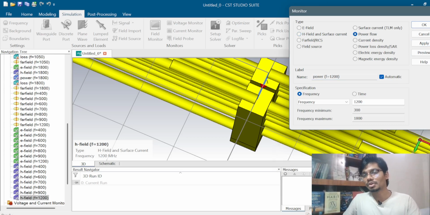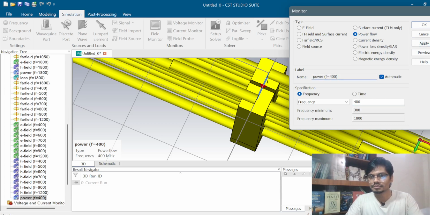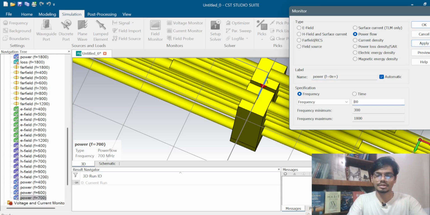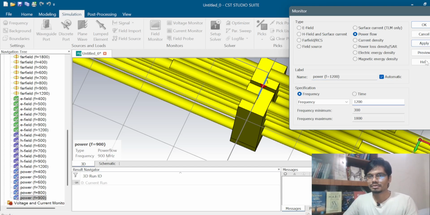Then I have to go to the power flow and again give the same values for the power flow. 300, 400, 500, 600, 700, 800, then 900, then 1012.